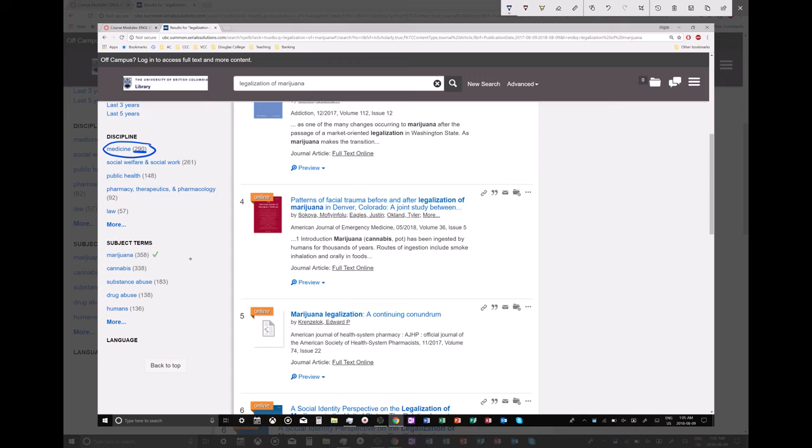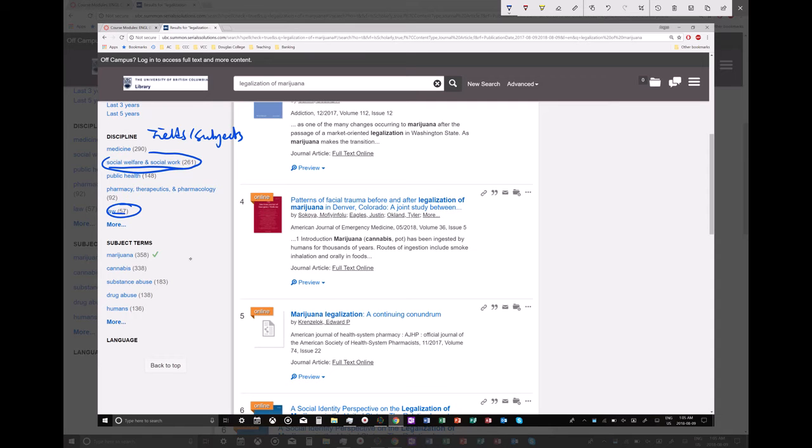You probably want to look for social welfare and social work, or law if you're talking about legalization. Other fields will show up depending on your topic by choosing specific disciplines. So you can think of these as fields or subjects. Then you will have even more narrowed down results.